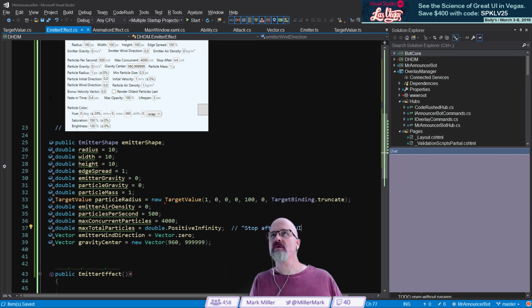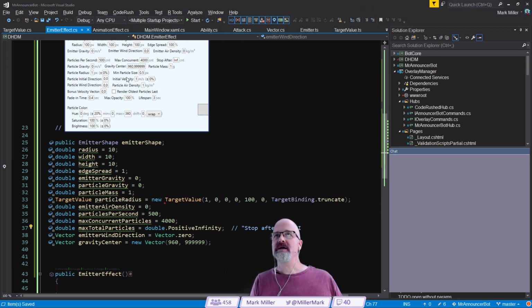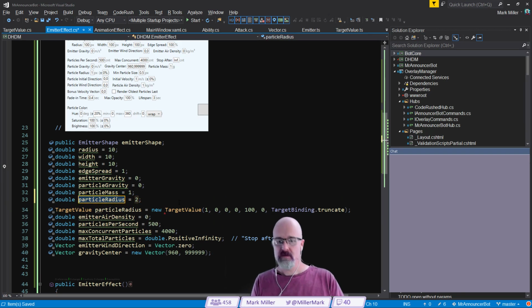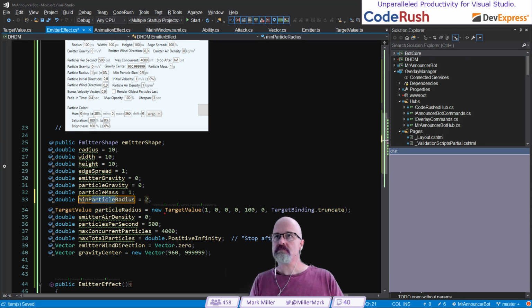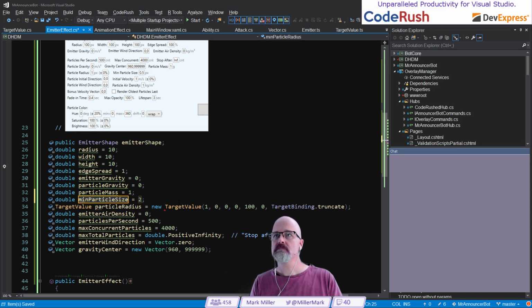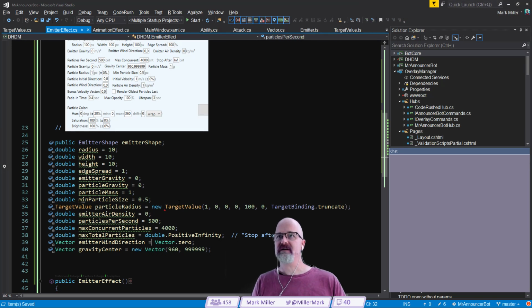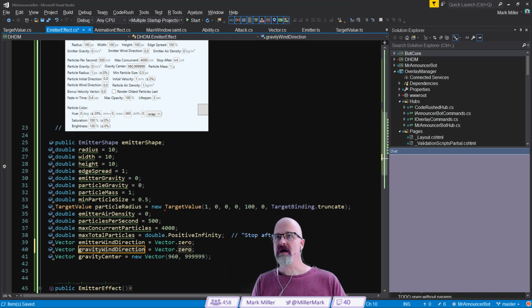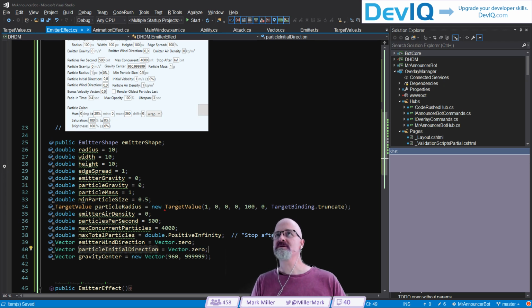And let's see here, that was for particle radius. So next one is min particle size. So that's just going to be a double. And I'm going to say 0.5, keep it with the default that's in the UI. Particle initial direction, that's a vector. So we'll come in here and say particle initial direction. We'll say that's also at 0. Particle initial velocity is a double.